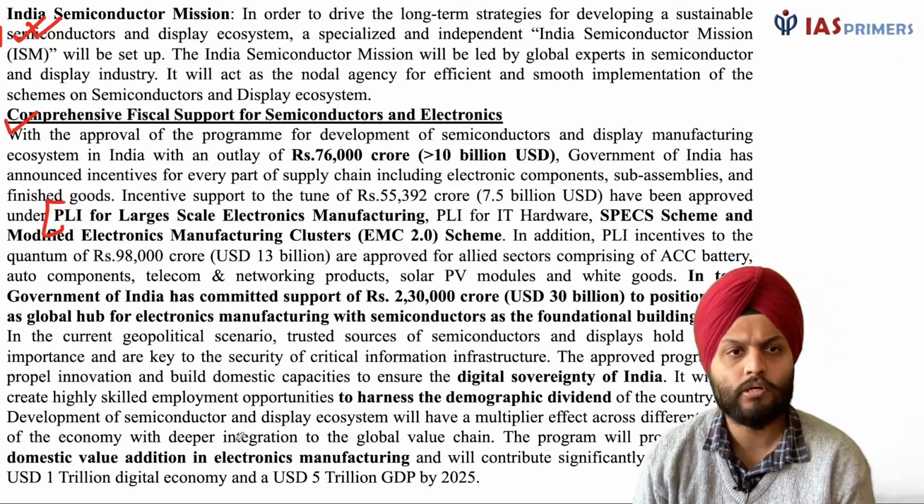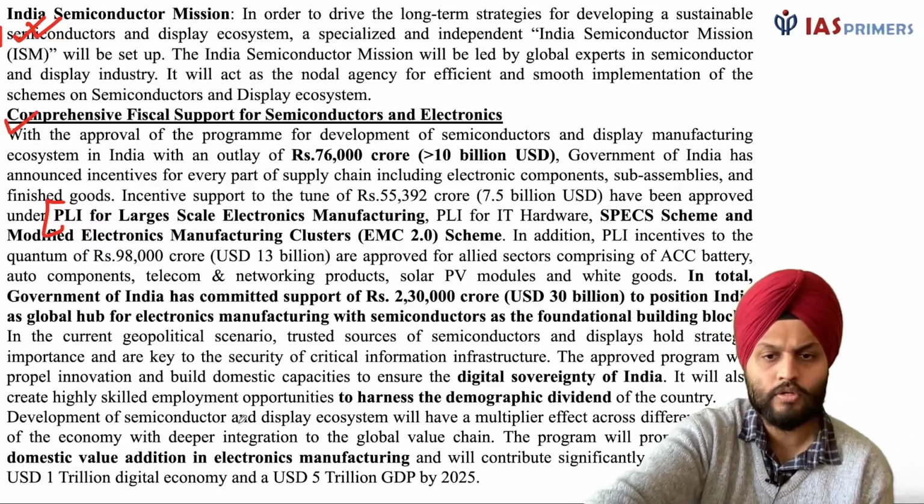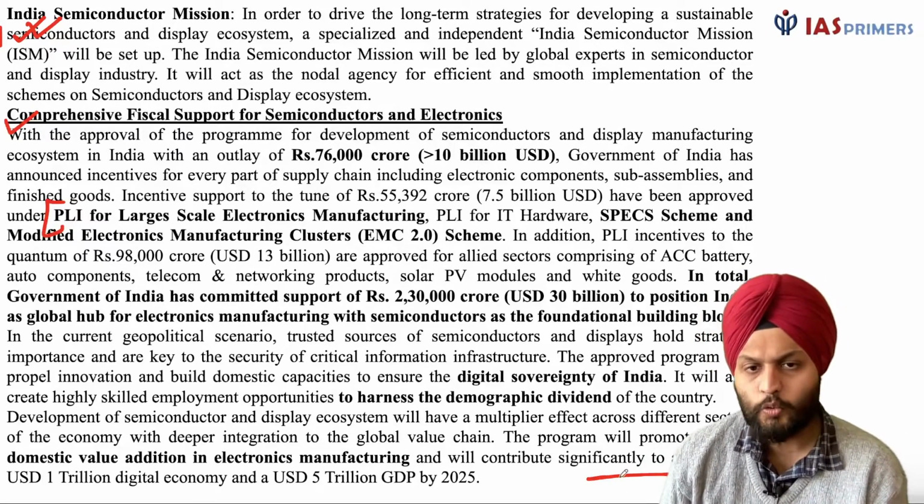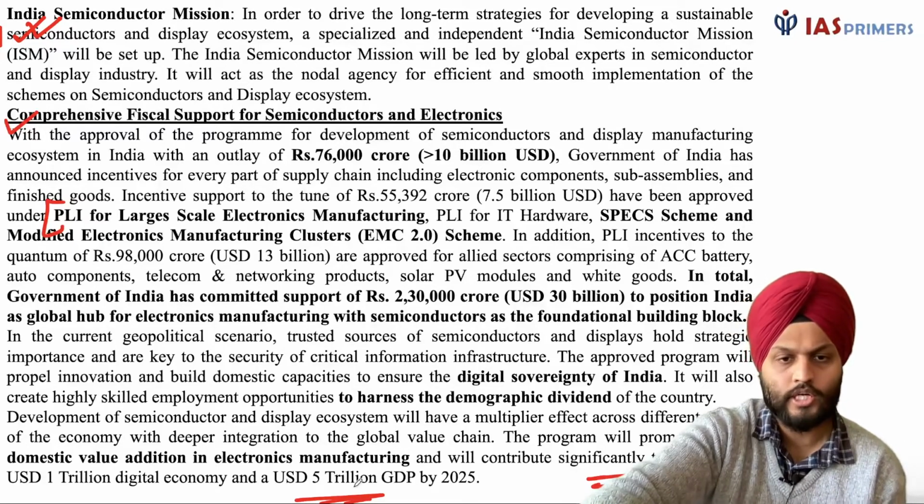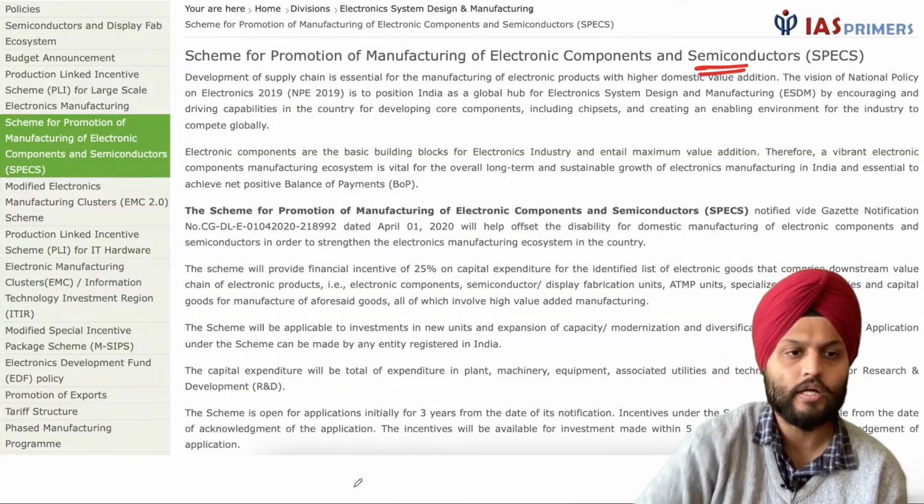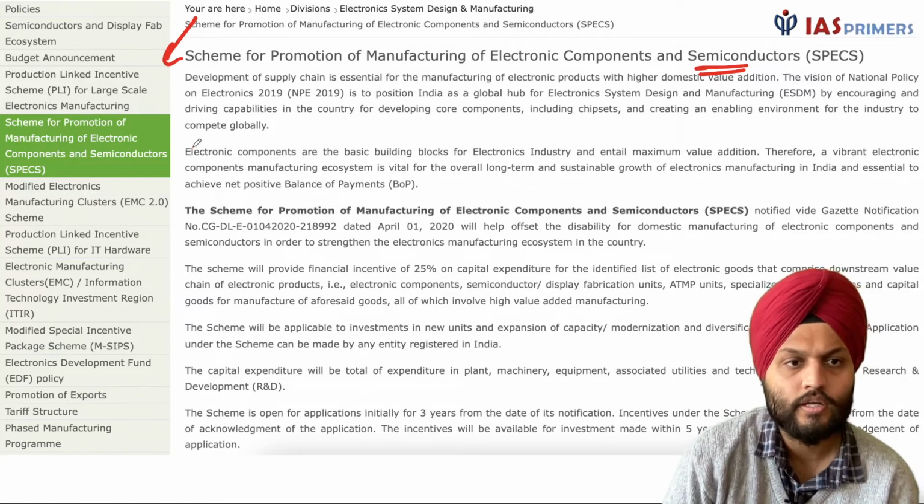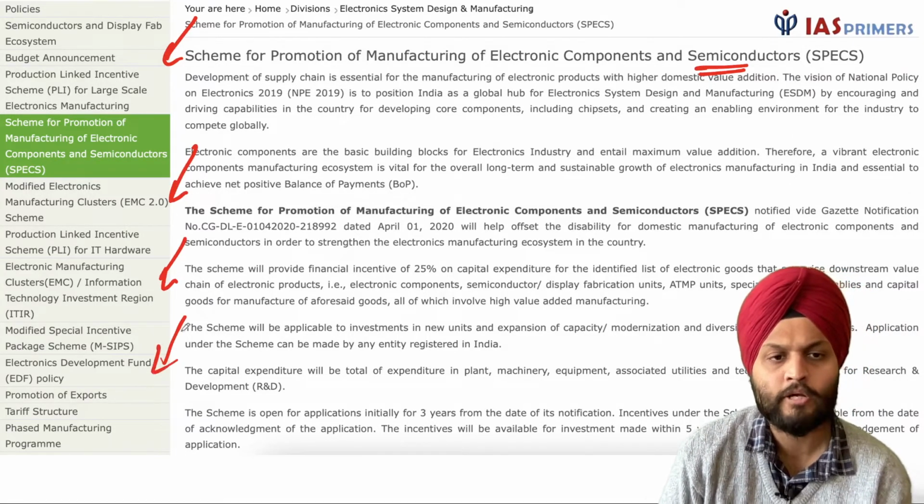I have marked these in bold. You can read about this. It will help India achieve its goal of a $5 trillion GDP by 2025. Right, and this is important again, right? So you should know this from the prelims perspective also.